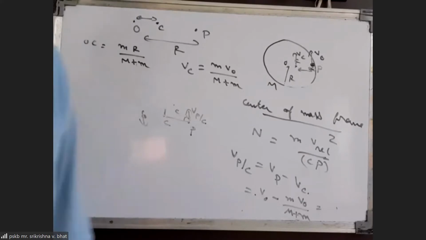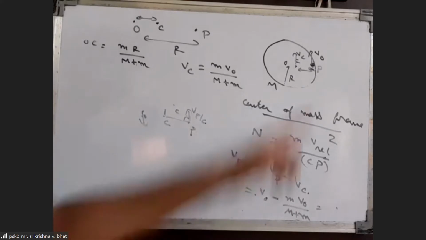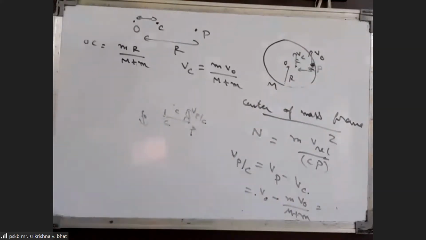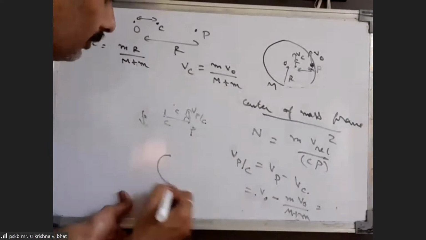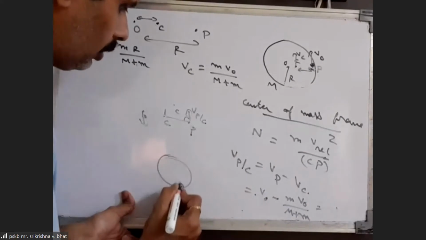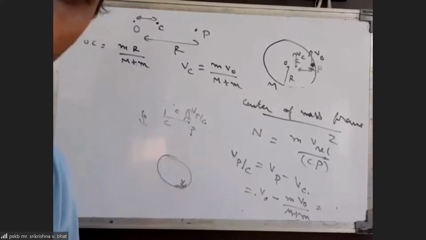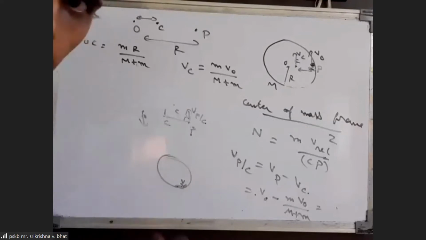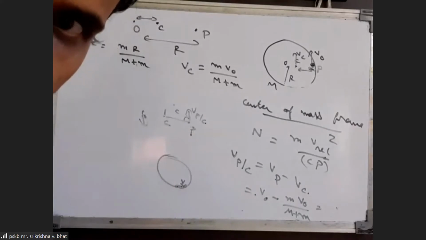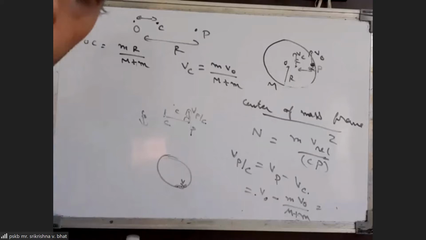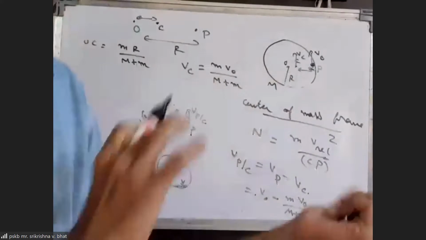Yes, it should remain constant in magnitude, because this is the relative speed with which the particle is moving in the center of mass reference frame. Imagine a situation: suppose you take a ring like this, keep the ring fixed, and you give a particle a velocity v naught. The ring is then an inertial reference frame, and there is no gravity, it's a gravity-free space. Do you think the normal force will remain constant in this case? Yes. So if the normal force remains constant in this case, why would it not remain constant in the other case? We can use that analogy here.